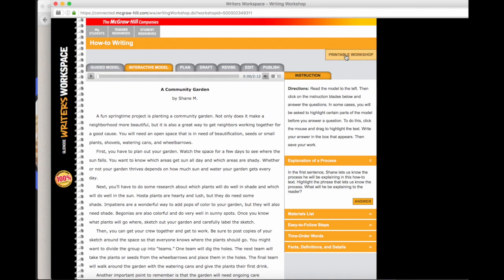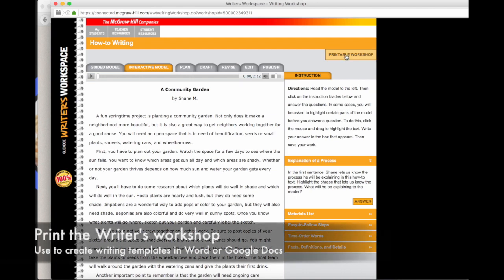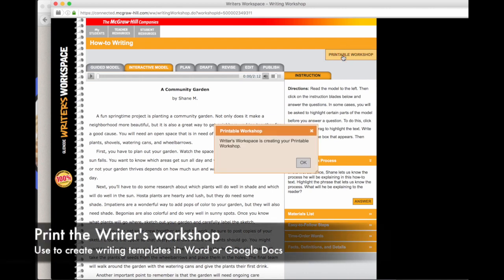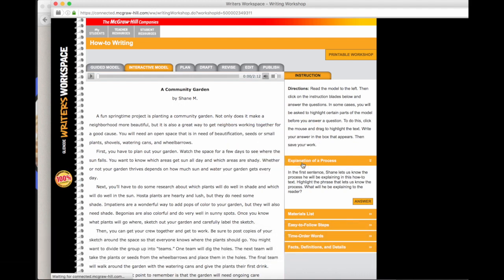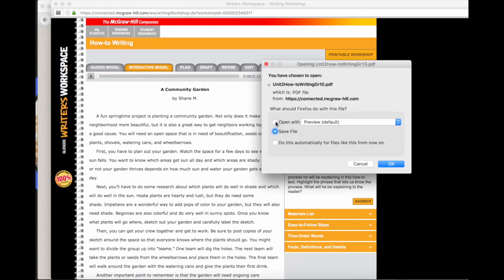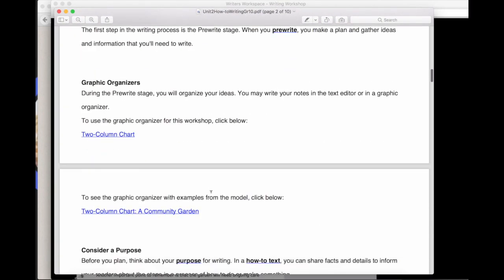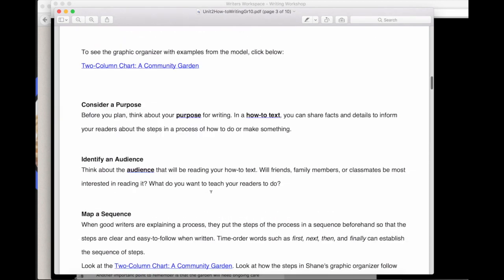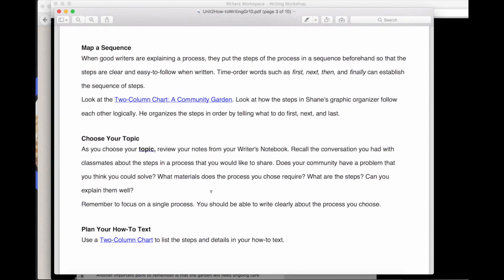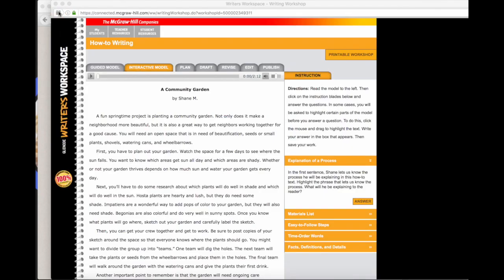Now, if you needed to, you could get a printable version of this just by pressing Printable Workshop up here at the top. It'll create a PDF file for you that you can either open or save. And then it gives you the whole process in the writer's process. And you could take this and convert it to something that we use, either handouts or PowerPoint or Word Docs or Google Docs. So all of those would be options for you to use instead of that.